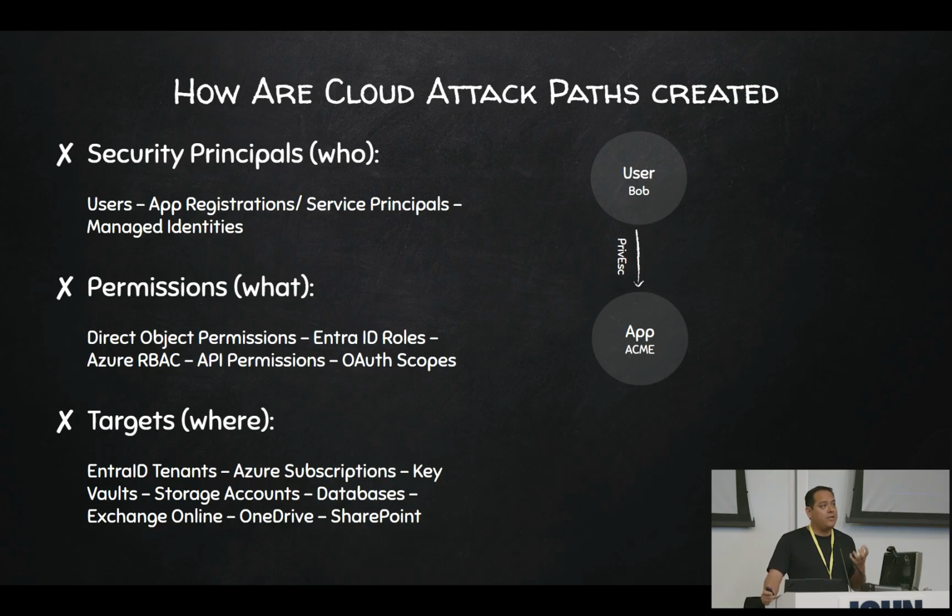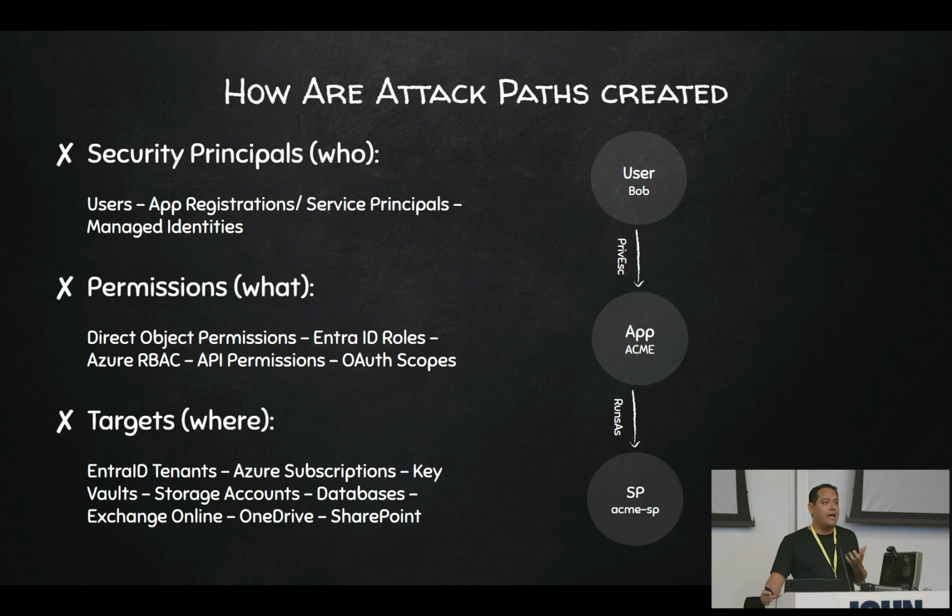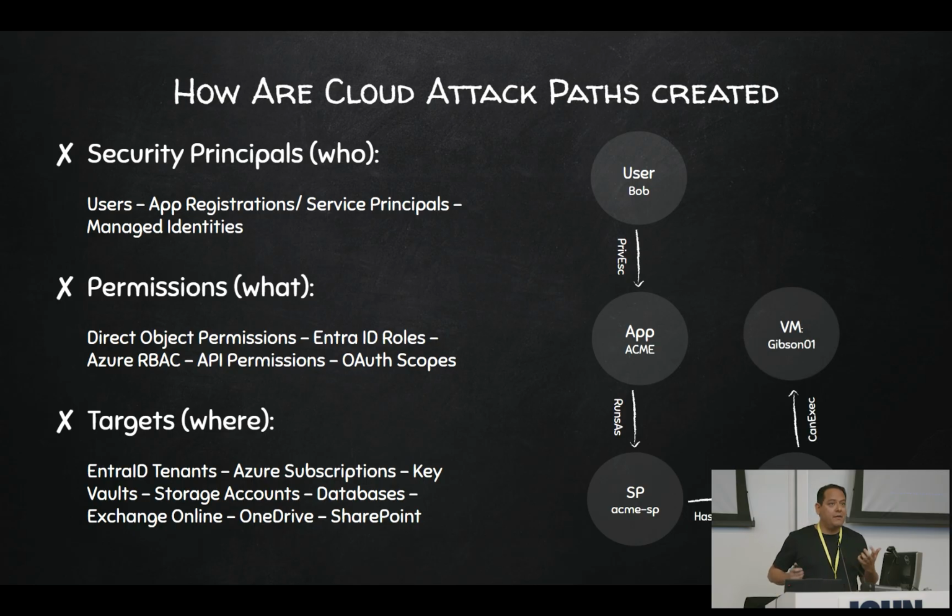And of course, this app registration really runs as a service principal within the Entra ID world. If that service principal has an Azure RBAC role, perhaps the VM Contributor role, this role allows you to manage VMs and execute code on them. So if an attacker is able to traverse to this point of the attack path, now they're able to execute code on VMs. And let's say there's a VM there, which we'll call Gibson 01.